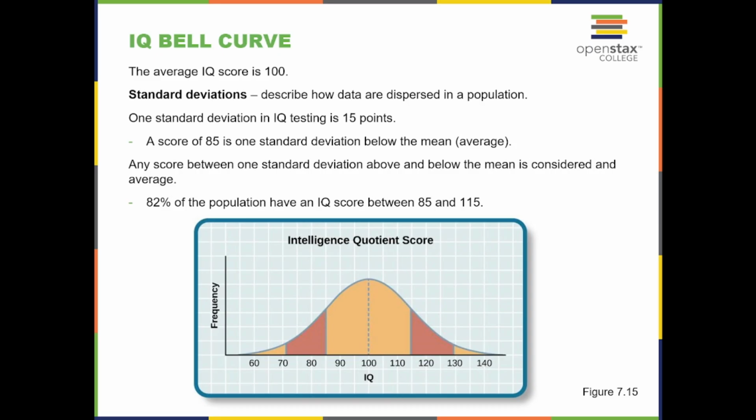IQ bell curve. The average IQ score is 100. Standard deviations describe how data are dispersed in a population. One standard deviation in IQ testing is 15 points. A score of 85 is one standard deviation below the mean, the average. Any score between one standard deviation above and below the mean is considered average. 68% of the population have an IQ score between 85 and 115.